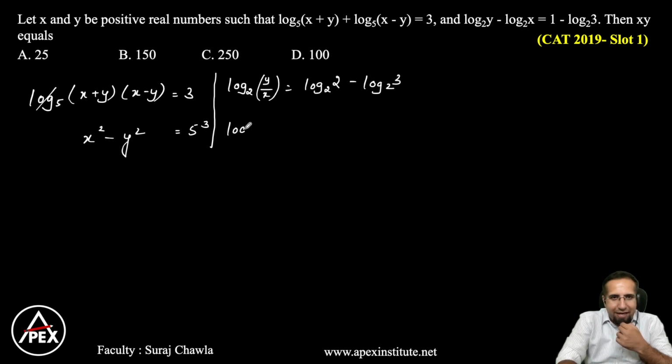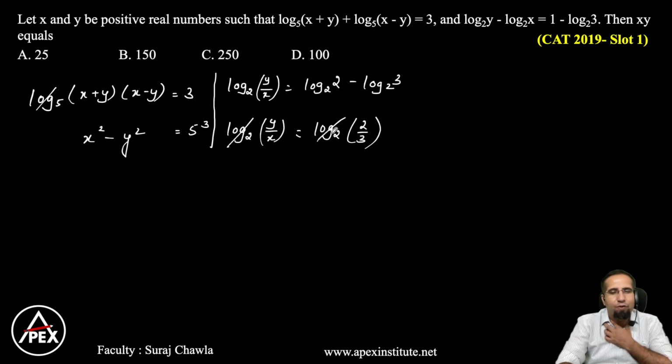So my left hand side is very simplifiably log base 2 of y by x. On the right hand side also, I can take log base 2 common, and I can write this as 2 by 3. So I can see log base 2 will get cancelled. So we have successfully eliminated logarithms. That means I have y is to x is equal to 2 is to 3.